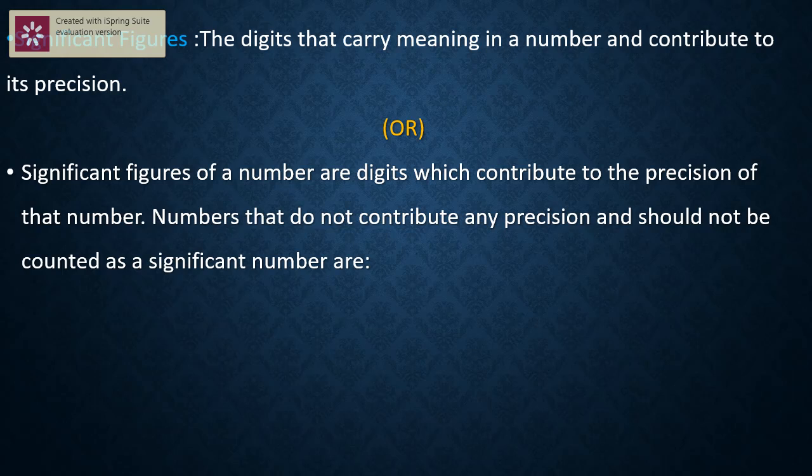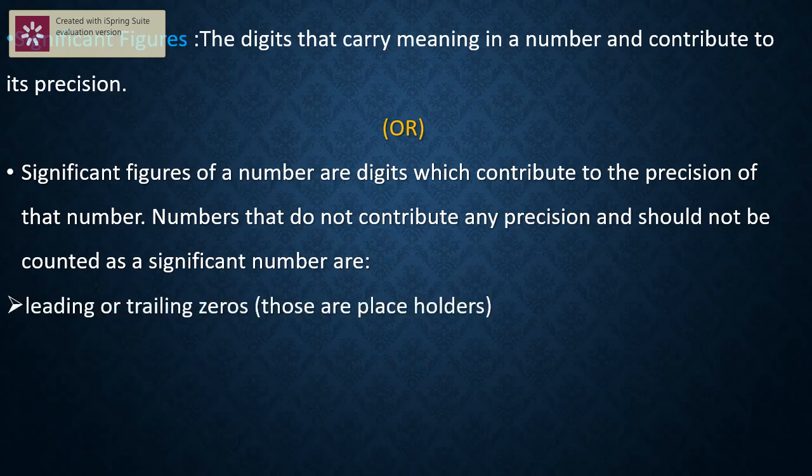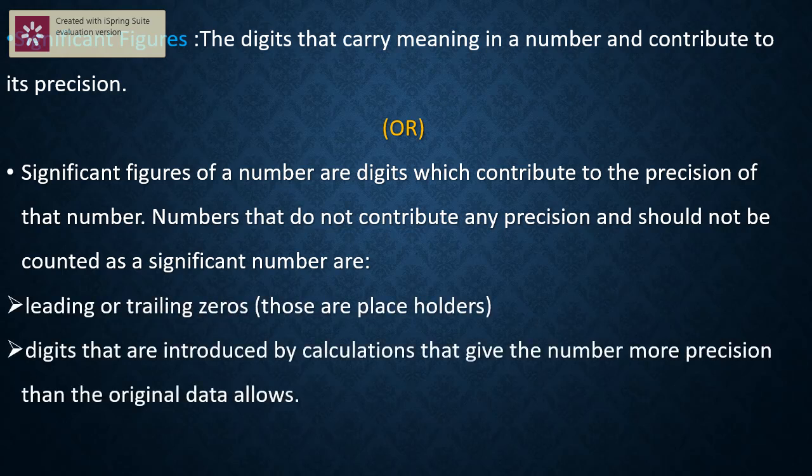Numbers that do not contribute any precision and should not be counted as significant are leading or trailing zeros, and digits that are introduced by calculations that give the number more precision than the original data allows. We get more clarification when we study the rules for significant figures.